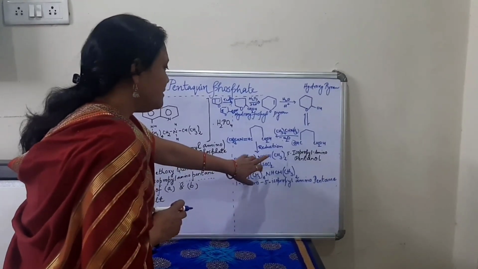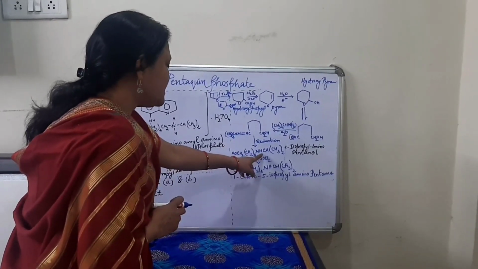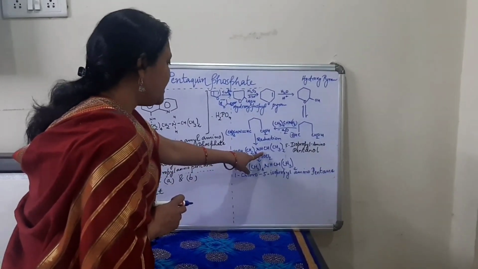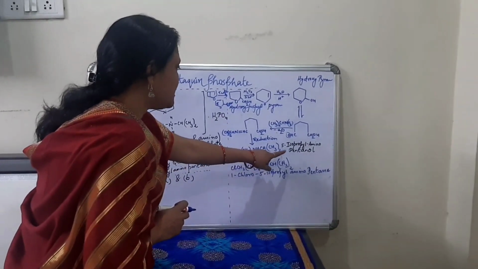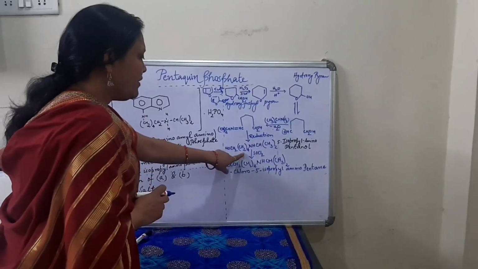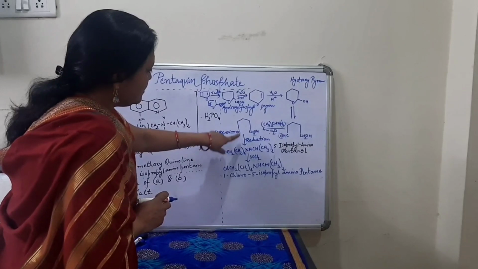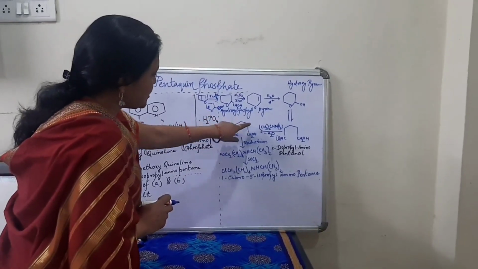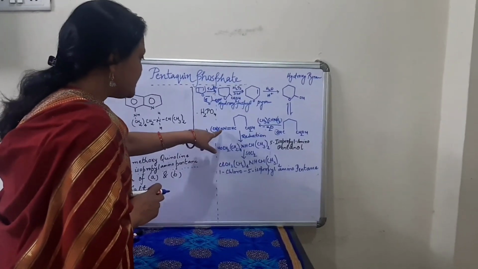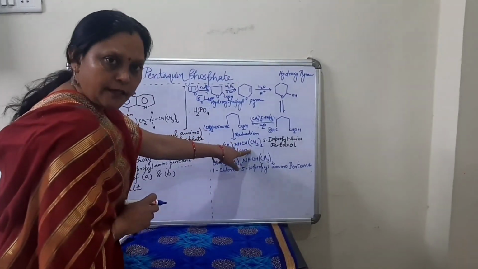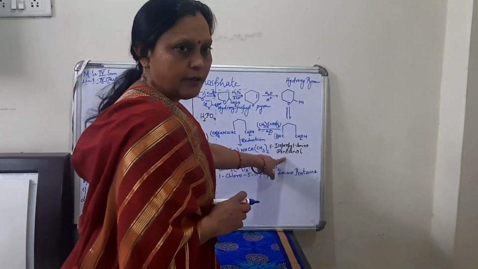Just focus on this CH and N. You will get the formation of an NH single bond, (CH2)4, CH2OH, NH, CH(CH3)2. Okay, clear? From where are we getting this (CH2)4? CH2, CH2, CH2, CH2. So it is (CH2)4, CH2OH, then NH, CH(CH3)2. We give the name 5-isopropyl amino pentanol.